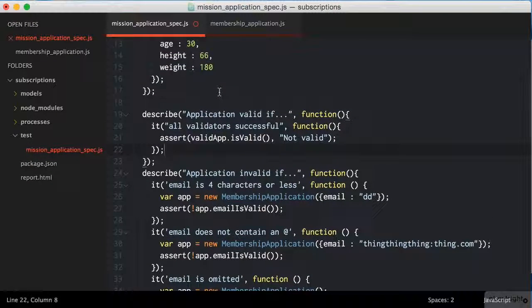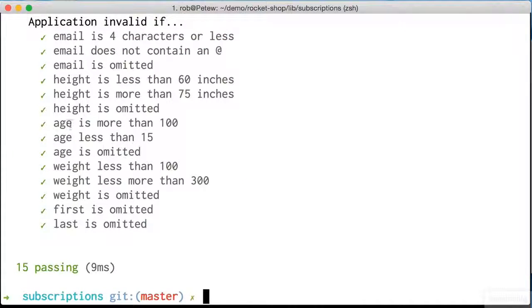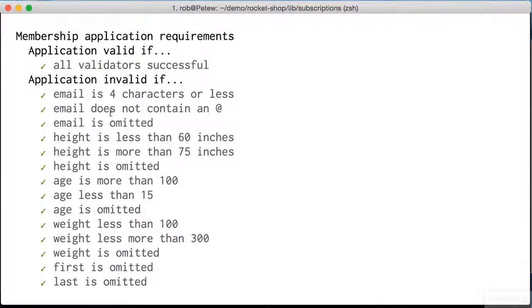So let's just go up here and have our blanket validator tested and make sure that the application's valid in that case. And you can see it is valid. And by definition, if the email or height or age or weight or anything other than valid, it's going to be invalid. So in this case, we've covered everything nicely. No code is the best code, and that includes tests.